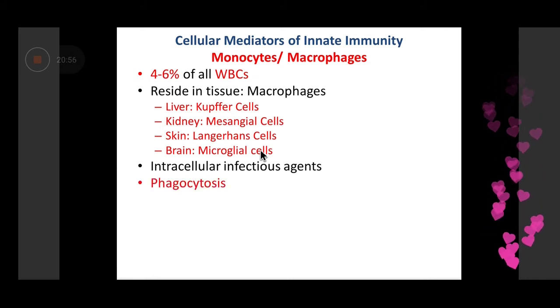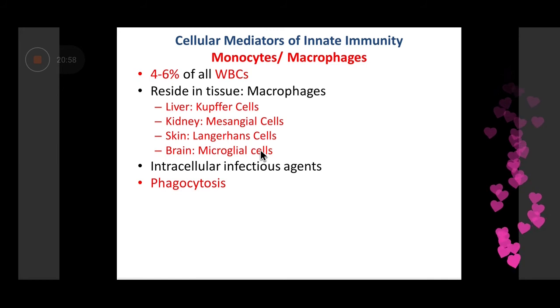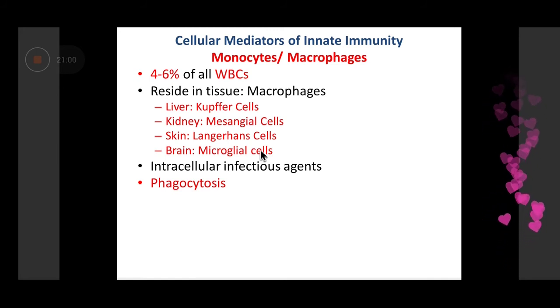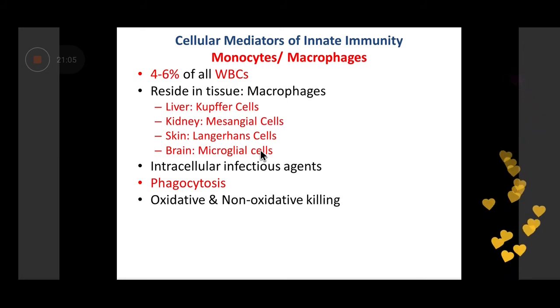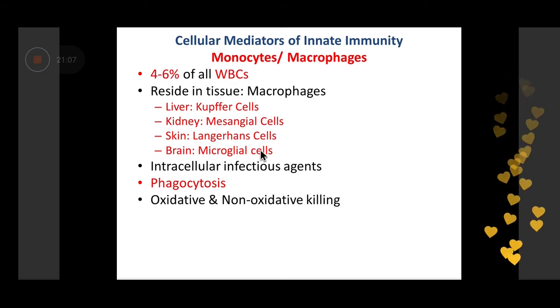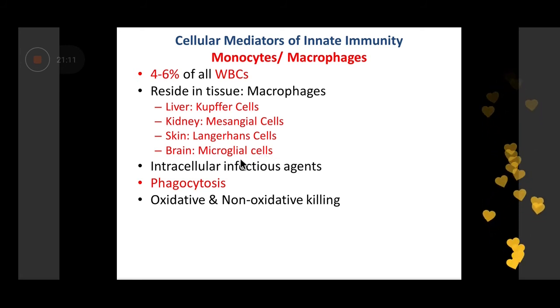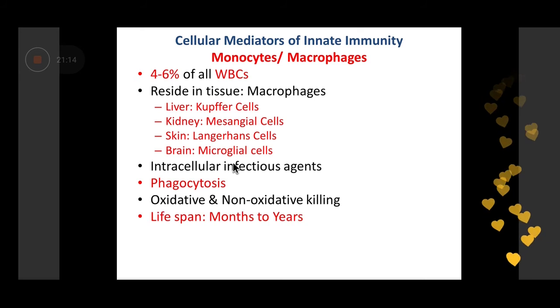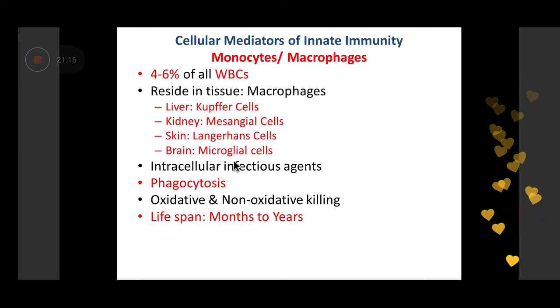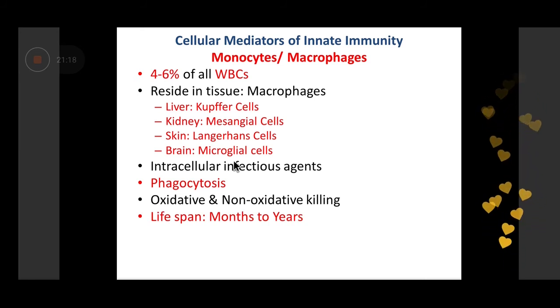The main action of monocytes and macrophages is against intracellular infectious agents, and they act just like what we described for neutrophils, by phagocytosis. Again, a phagosome develops, which fuses with the lysosome, and this subsequently leads to both oxidative and non-oxidative killing mechanisms. But the major difference between a macrophage or a monocyte vis-a-vis a neutrophil is lifespan. The lifespan of a macrophage is much longer. It is months to years as compared to that of the neutrophil.